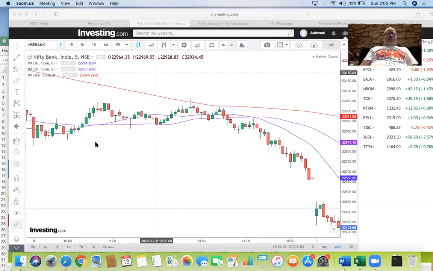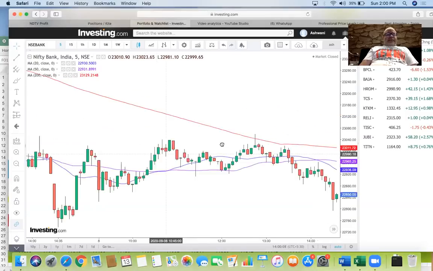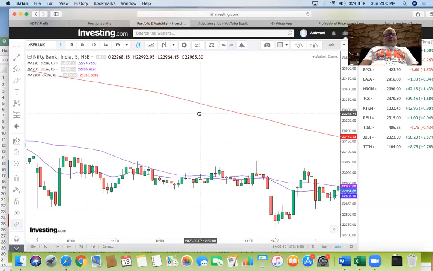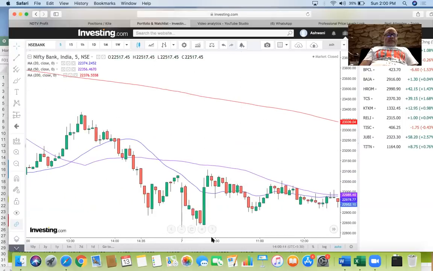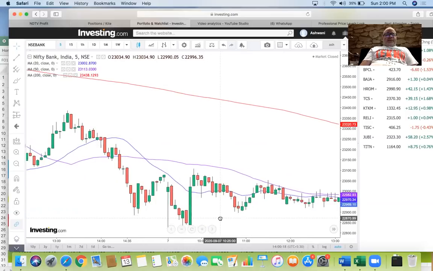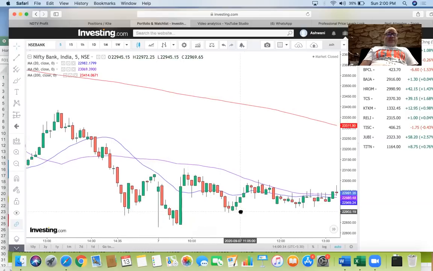Let's go back further and see what else we could have done. Now you see, this is 7th of September, 200 away from 20, price away from 20. So immediately at the open, you can see signs that this could be a reversing type of day.